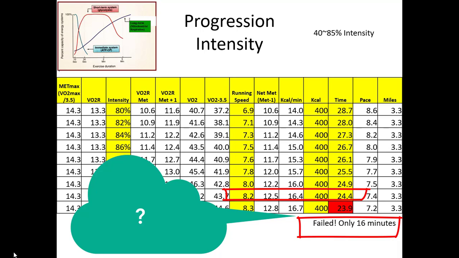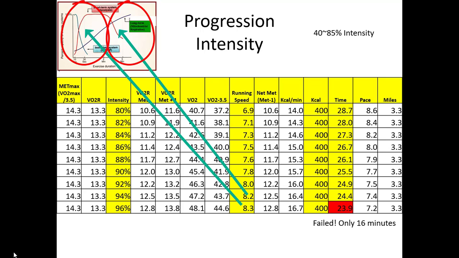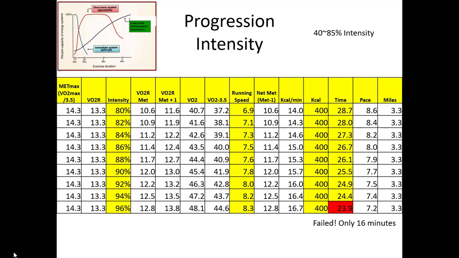So please go back to the energy metabolism. In this case, 8.2 and 8.3 is kind of a threshold. 8.2 is still based on the mitochondrial respiration energy system, but 8.3 is kind of a transition from the mitochondrial respiration system to the glycolytic energy system, especially lactate formation. How about class? Doesn't make sense. So, 94%, 8.2 mile per hour, 400 kilocalorie feels like almost dying.